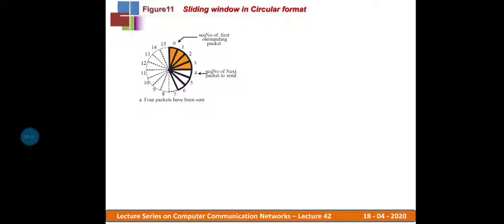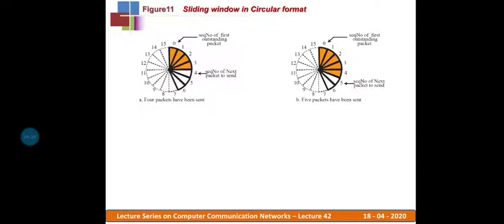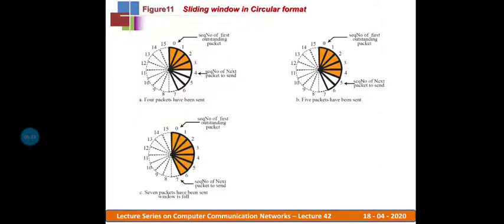The four packets have already been sent out. So let us take another scenario. In this, five packets have been sent out. When the five packets are sent out, you can note that the pointer, which previously was at 4, is now pointing to the fifth one, the sequence number for the next packet to send, because four slots are already occupied and five packets have been sent out here. So that's why the sequence number of the next packet to send is pointing to the fifth one.